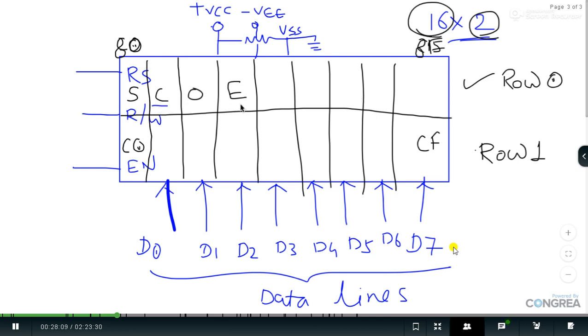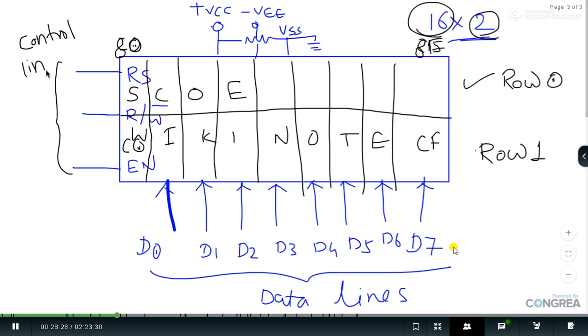So suppose I want to display SCOE, it will be displayed on row 0. Suppose I want to display Wikinote, then I am going to display it on the second row. So in this fashion we can display the characters. That's important. For that I have 3 control lines, and these are called power supply lines. So we have 3 power supply lines, 3 control lines and 8 data lines.